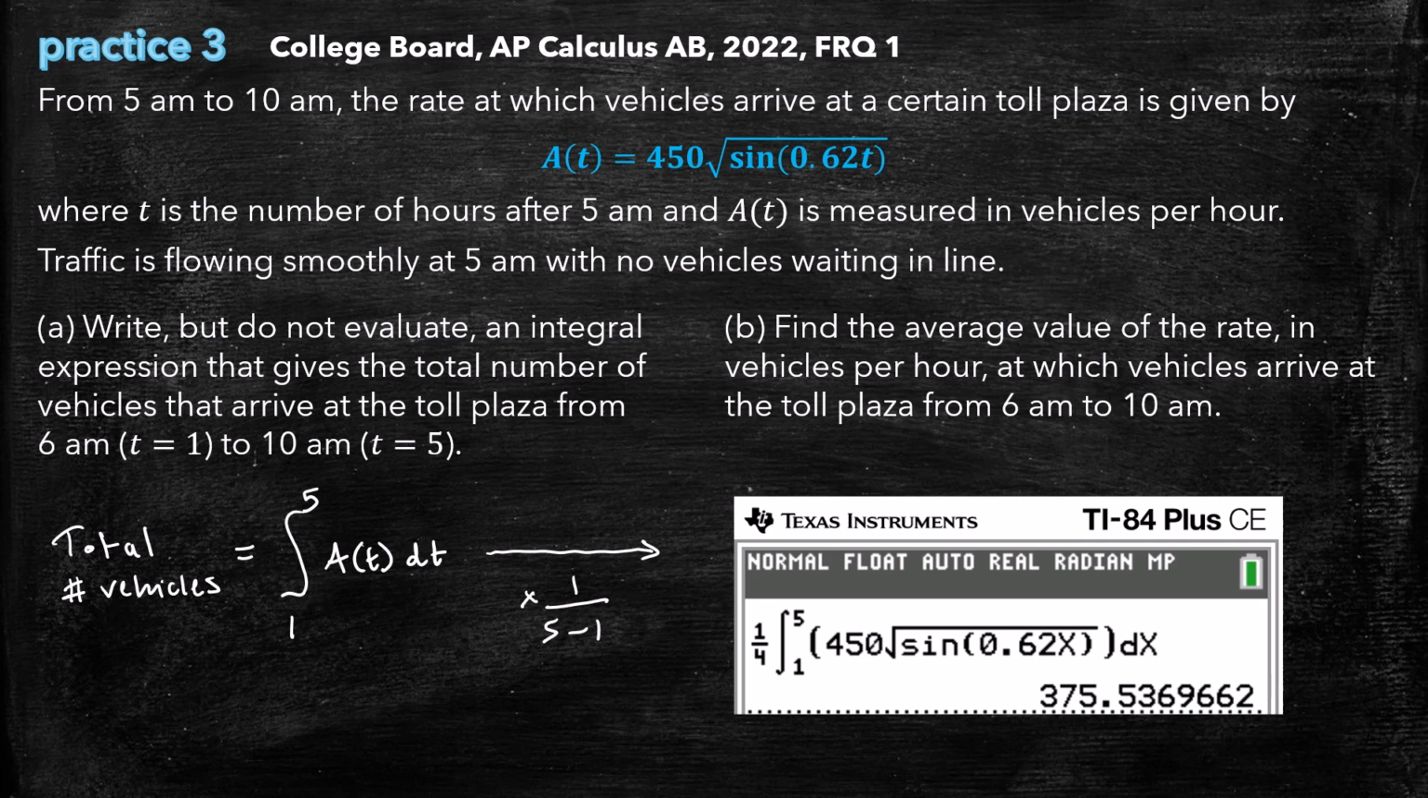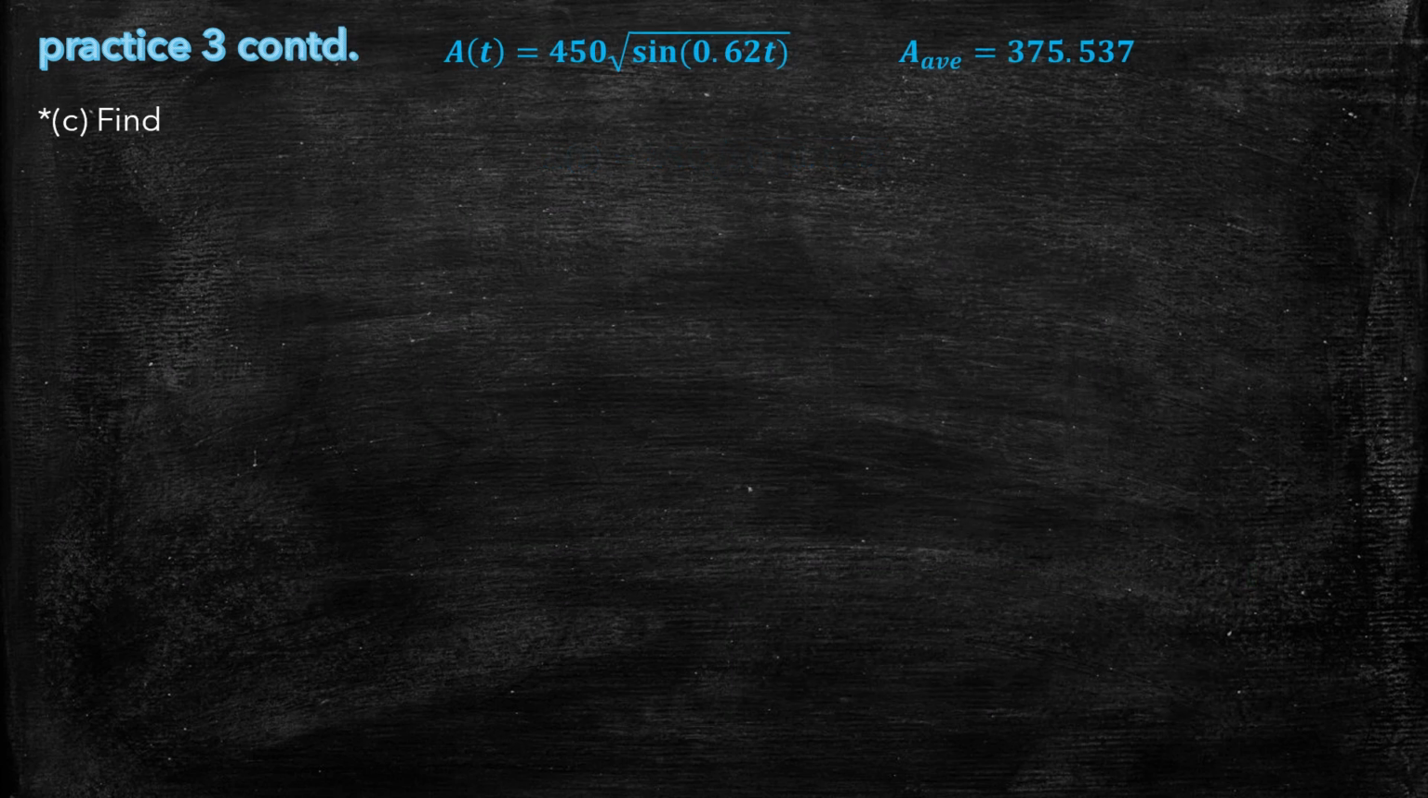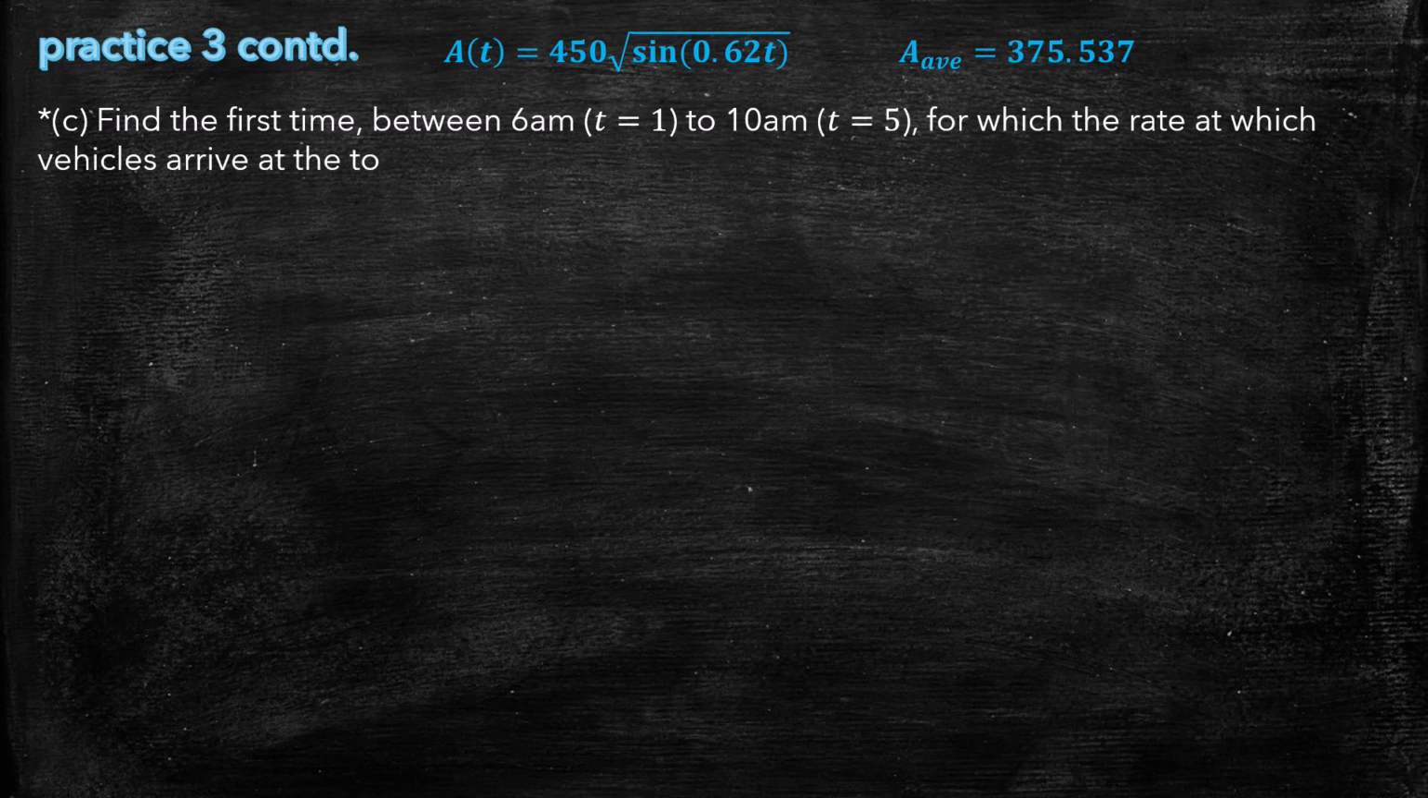Now we're going to go on to part C, which I made myself to pertain to this video. Here is the part C that I modified. We want to find the first time after 6 a.m. for which the rate at which vehicles arrive is equal to the average rate. Again, we are going to do this by calculator, but I'm also going to take a moment to do this algebraically for one more practice problem, because it's kind of cool that you can solve this algebraically.